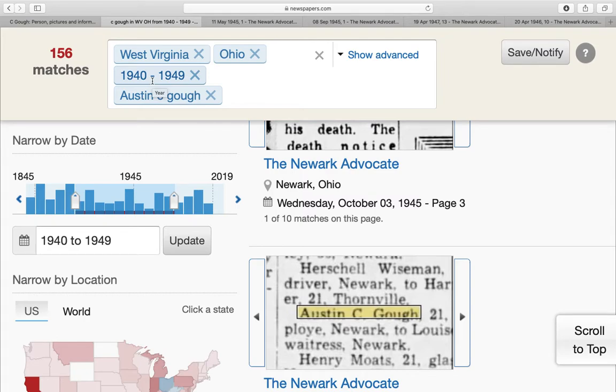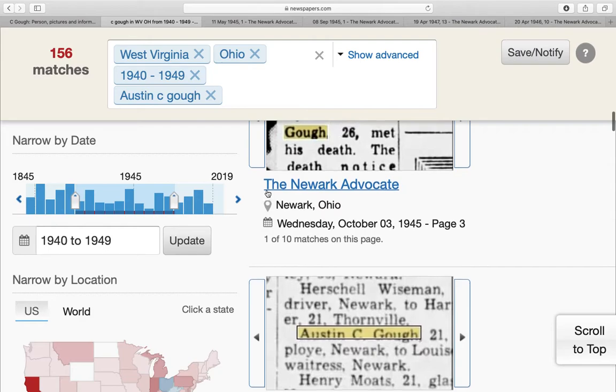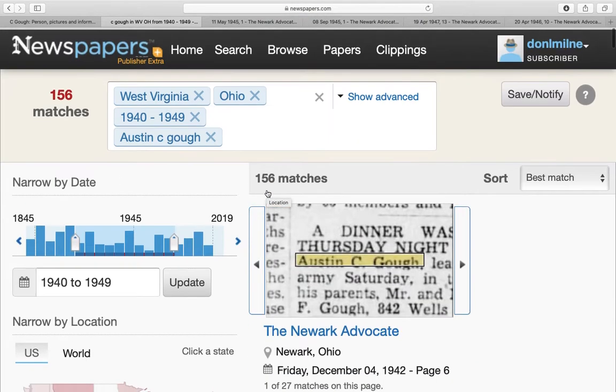And I go all the way to 1949 because those that had their remains sent back to the States, it often wasn't until 1948 or 1949. And then you put in the person's name, Austin Goff. Once you do that and hit enter, it'll list possible links.